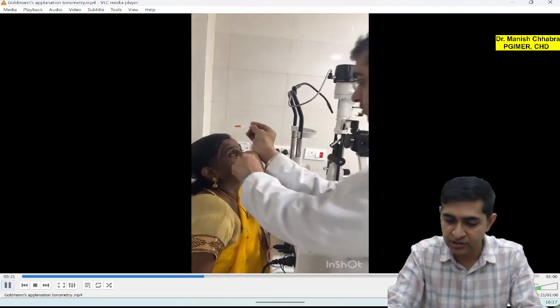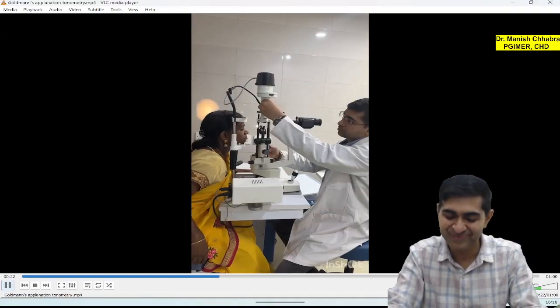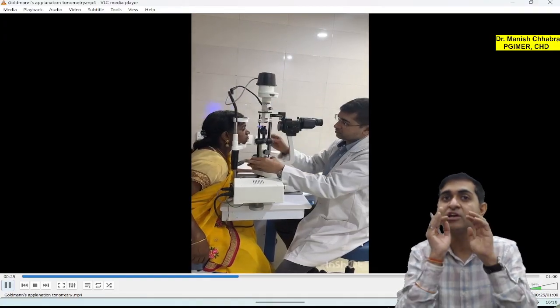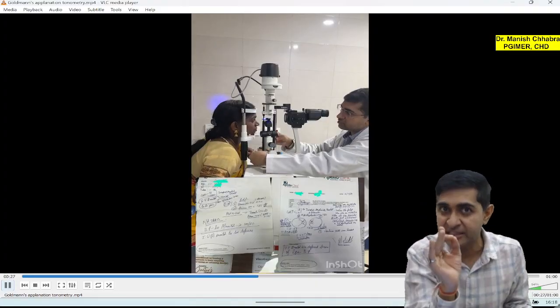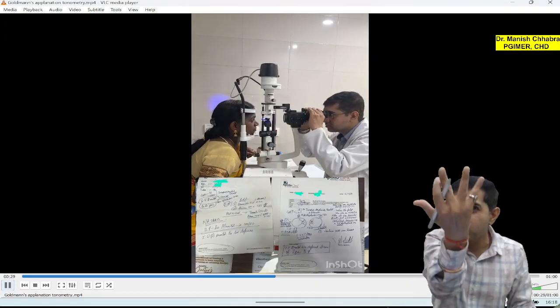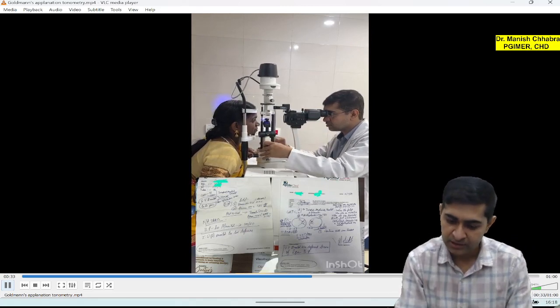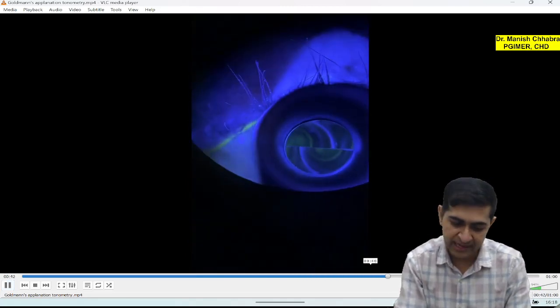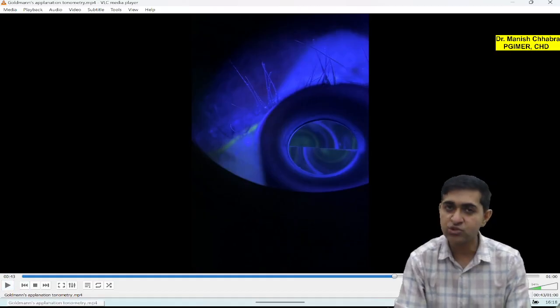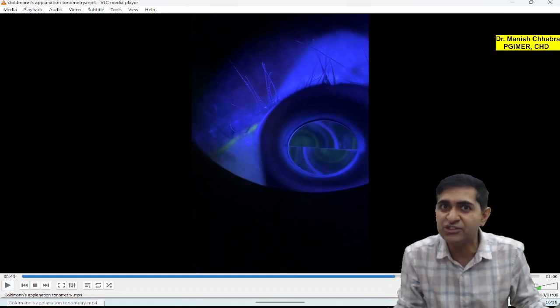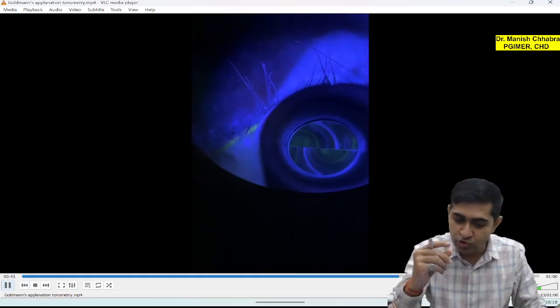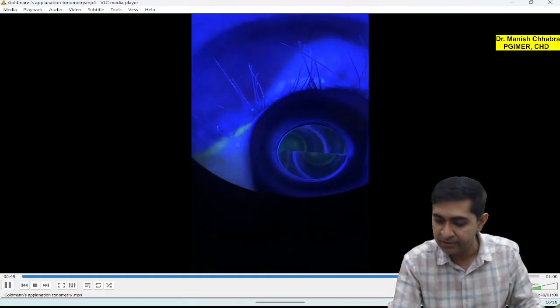Alright. So after doing this, you will examine the eye with blue light. The fluorescein dye is going to absorb the blue light, and it is going to emit the green light. Fast forwarding, can you see the two semicircles? Their inner edges are just in touch with each other. So at that time I am going to measure the value at the dial.